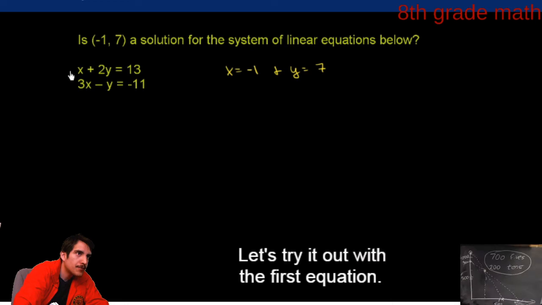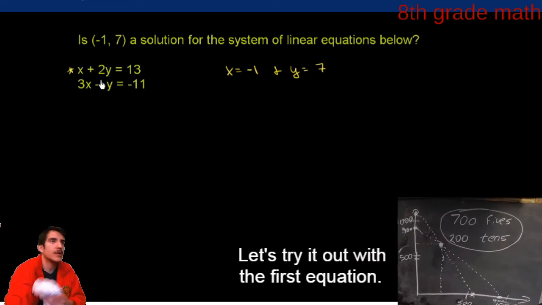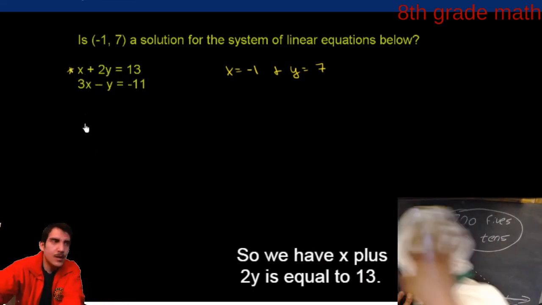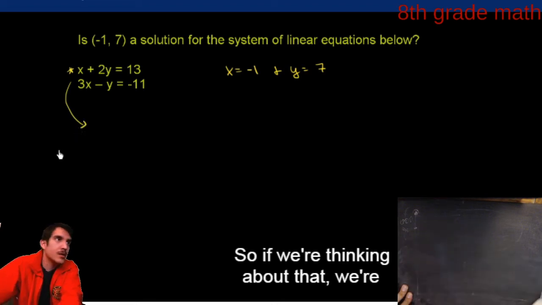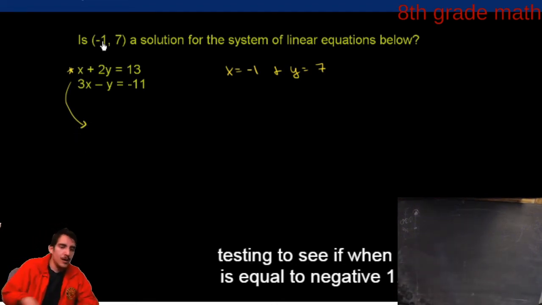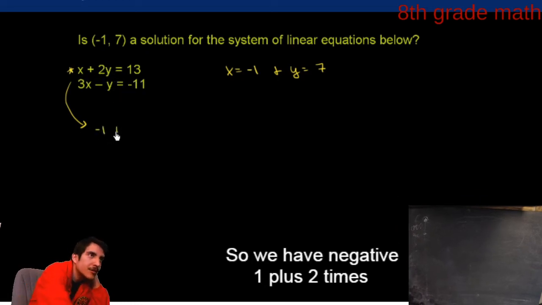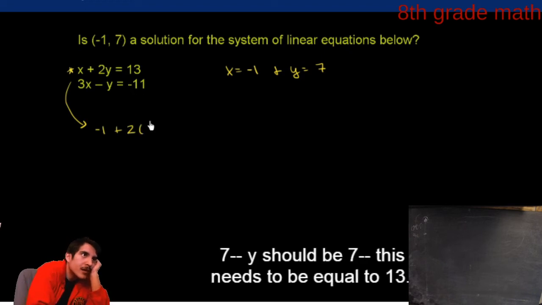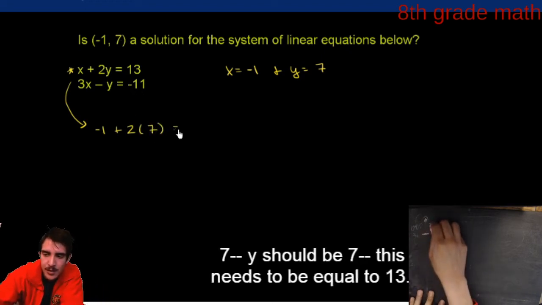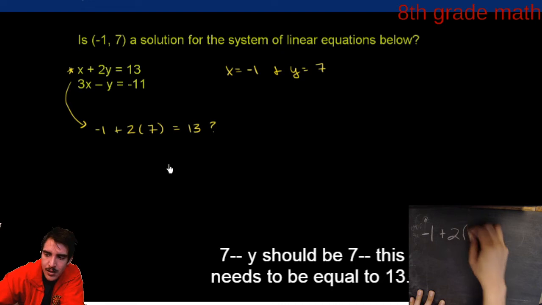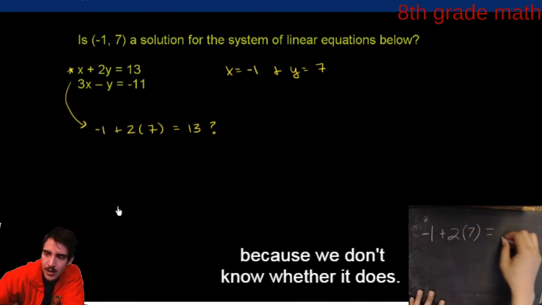So let's try it out with the first equation. We have x plus 2y is equal to 13. We're testing to see if, when x is equal to negative 1 and y is equal to 7, x plus 2y will equal 13. So we have negative 1 plus 2 times 7, and this needs to be equal to 13. I'll put a question mark there because we don't know whether it does.